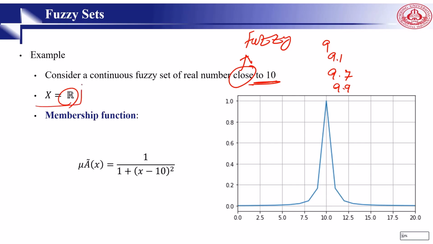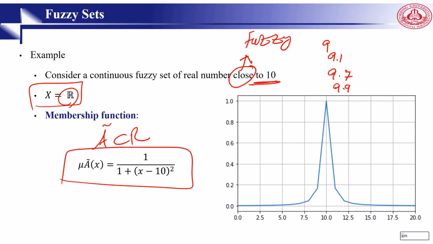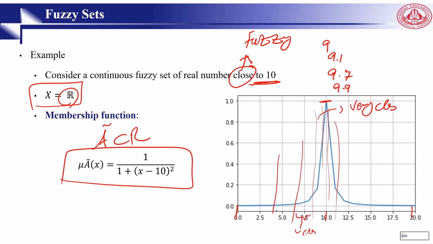So this is our universal set, the set of real numbers, and then we can define our membership function for this one, A tilde R, and we define it in this form. And as you can see in the graph here, at 10, the membership function is 1, the core. Then here, 0 and 20 are not close to 10. This part and this part are very close. This part you can say is close. This part is a little close, right? And also the same here.